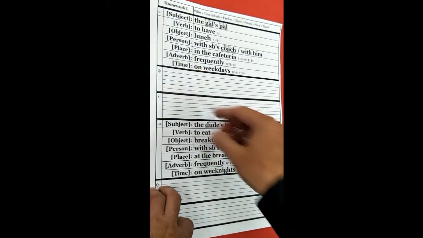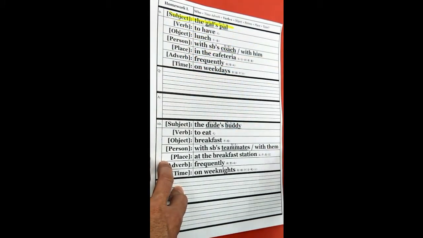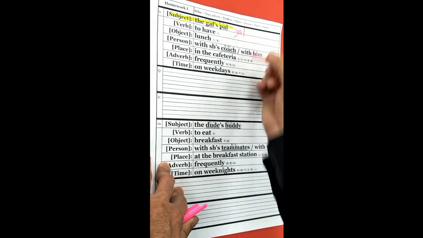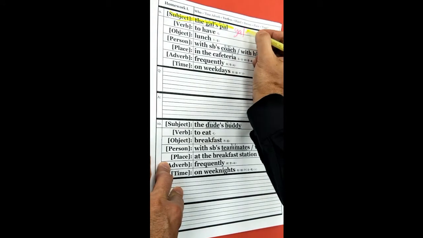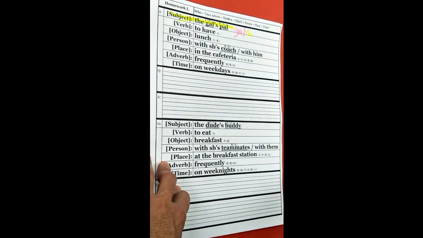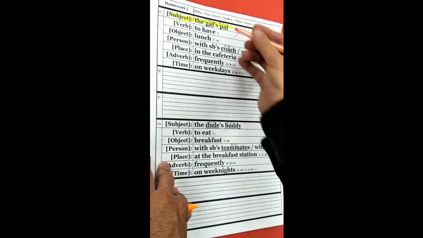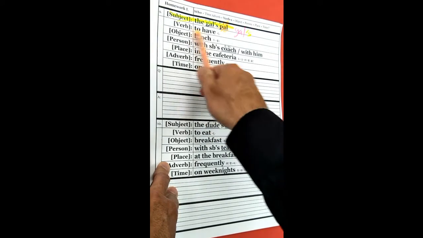All right, let's look at number 9. The gal's pal. Look, gal's, this is gal, one girl, and then we have apostrophe S. That's the possessive, so gal's. The gal's pal. This is more important. This one here is pal. This is important because there's only one pal. Verb, to have.